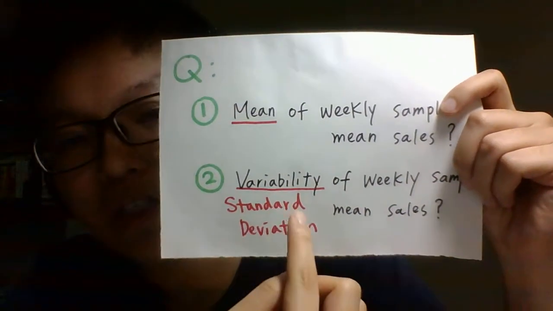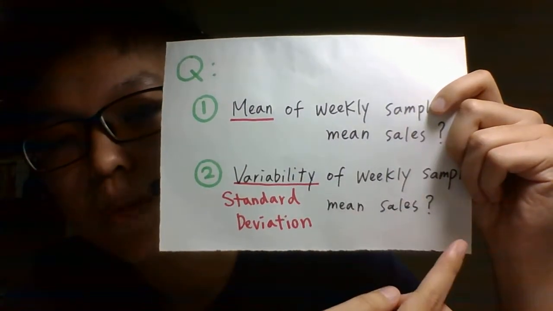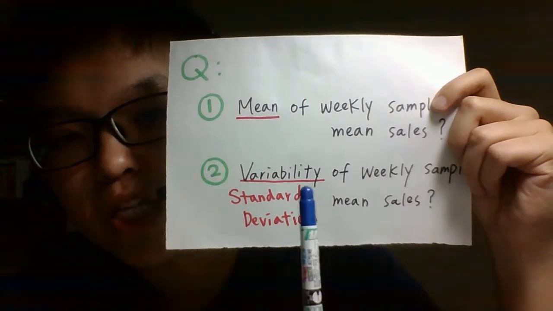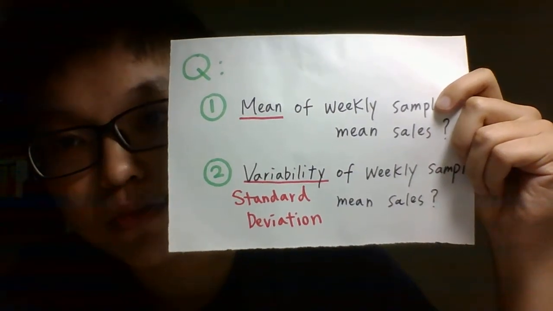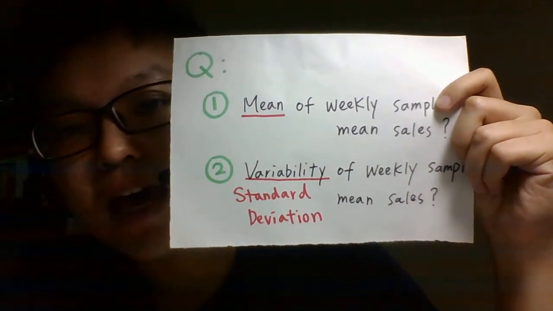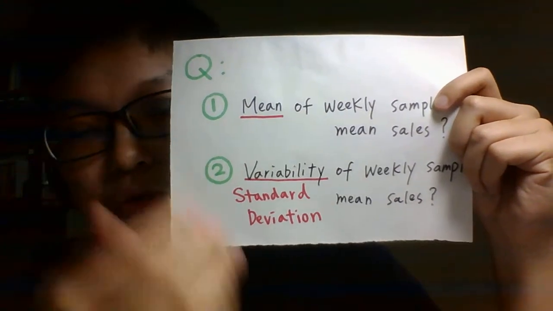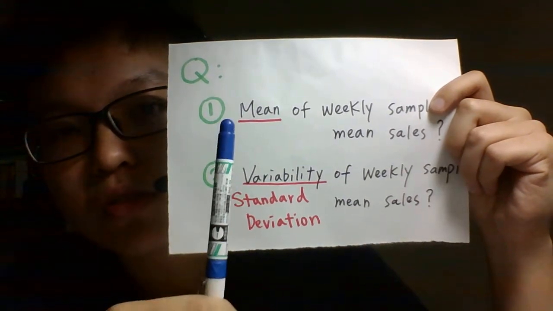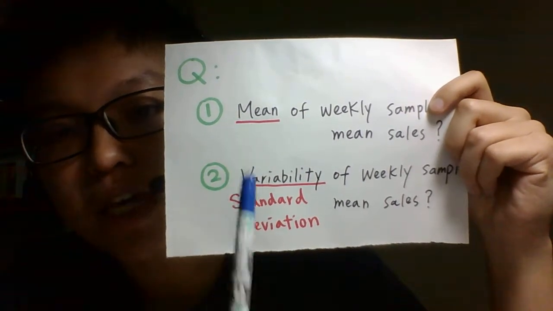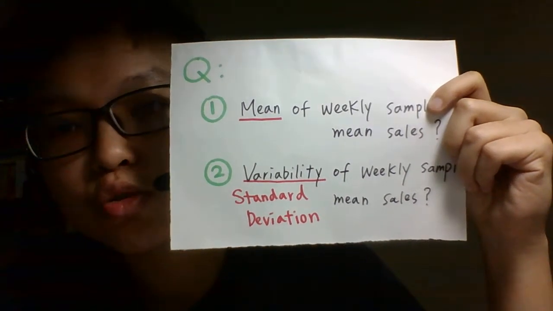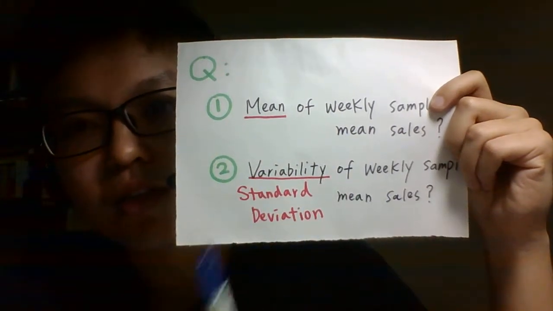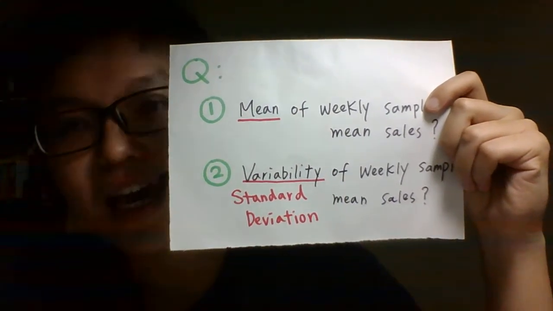The question is, what is the mean and variability of the weekly sample mean sales? You have to know that variability in the question means standard deviation in statistical terms. As you see this question, maybe you think that we have already learned the formula of the mean and standard deviation, so maybe we can use the formula directly to get the answer. Can we do that?